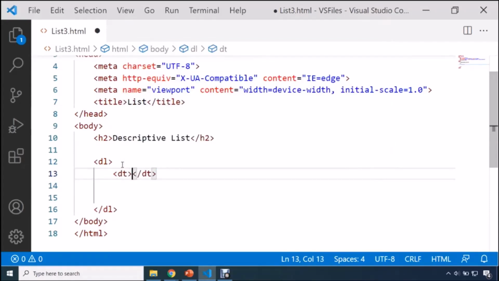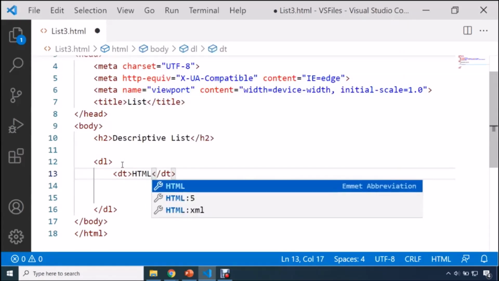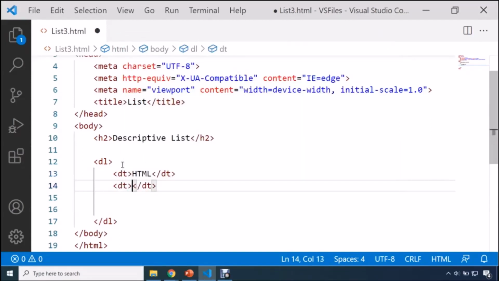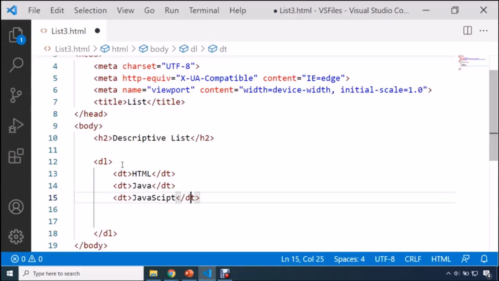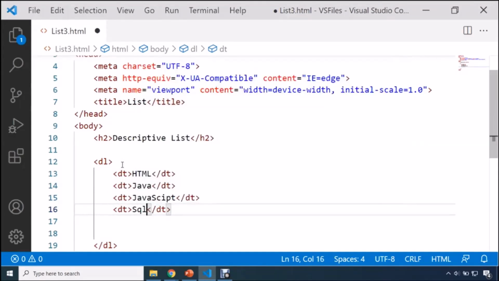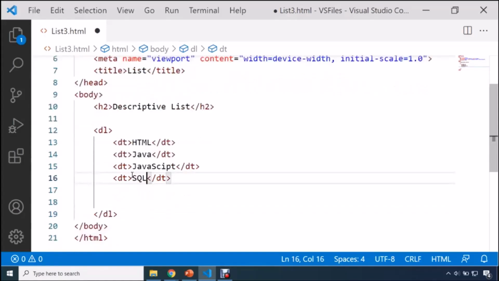Now guys, suppose you want to display some set of items. In order to display those items, you are going to use DT. Okay, here you can write, say, HTML. Then this is my another element which I want to display, let's say Java. Then I will be using one more element, let's say JavaScript. Okay, and here I will be using one more item named SQL. So guys, if you want to display these set of items in your HTML, then you can use DT.